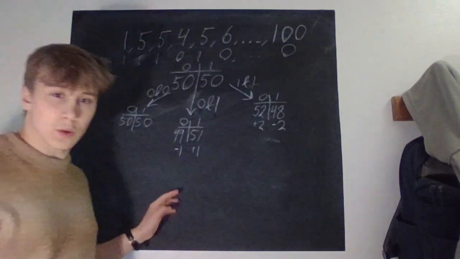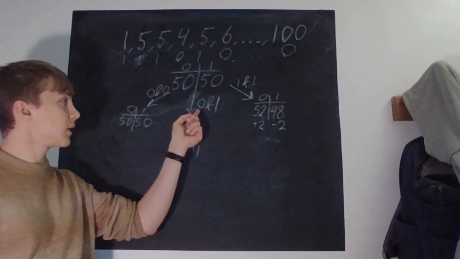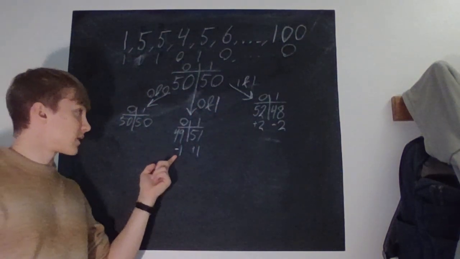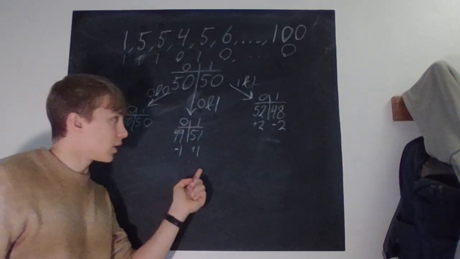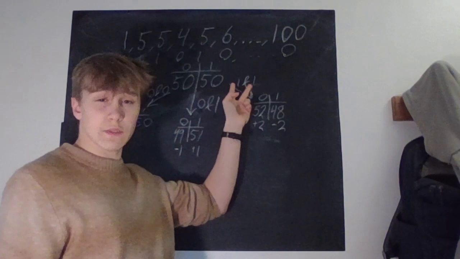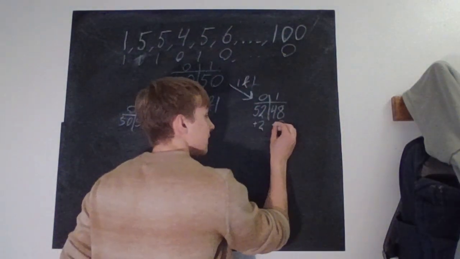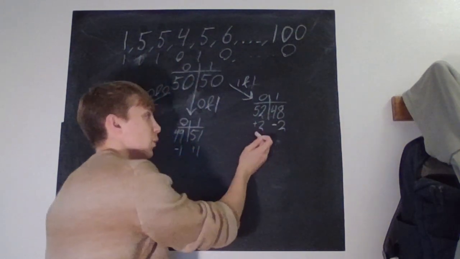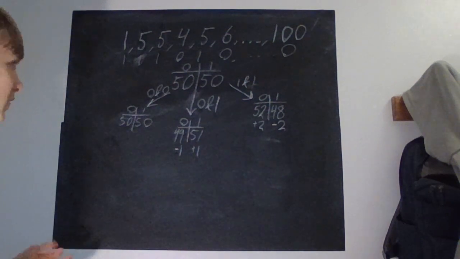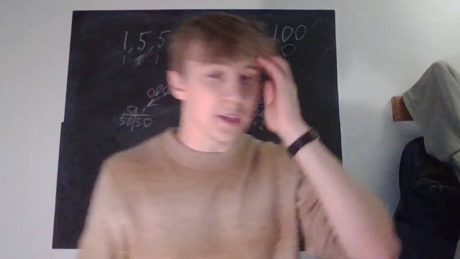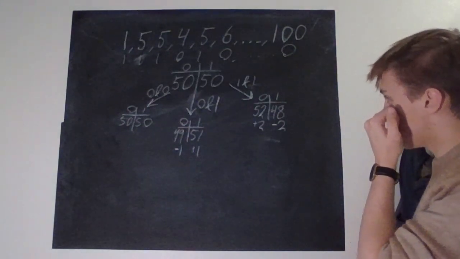So, okay, now we know that picking two even numbers doesn't change anything. Picking an even and an odd gives us one less even and one more odd. And if we pick two odd numbers, we get two more even ones and two less odd ones. So basically, what does this mean? Well, we can look at it in this way.